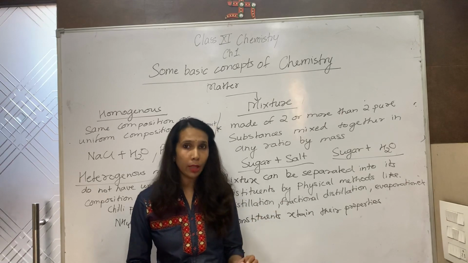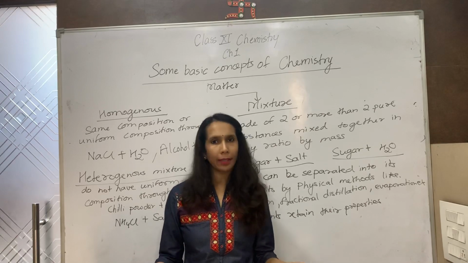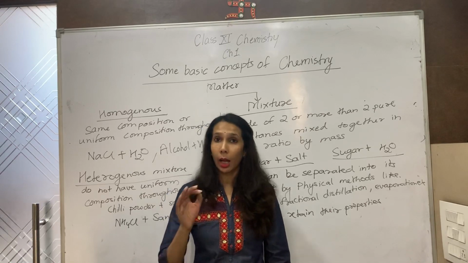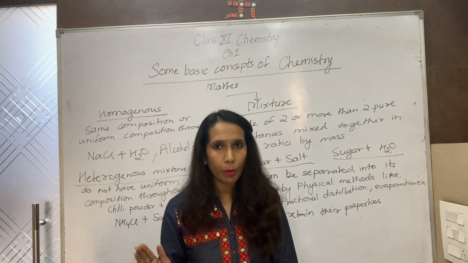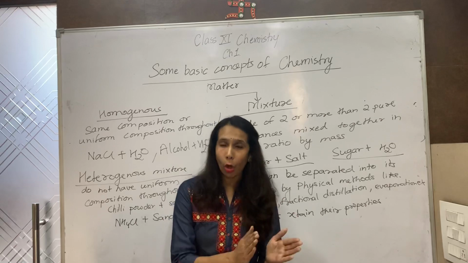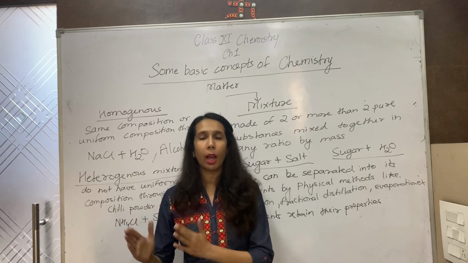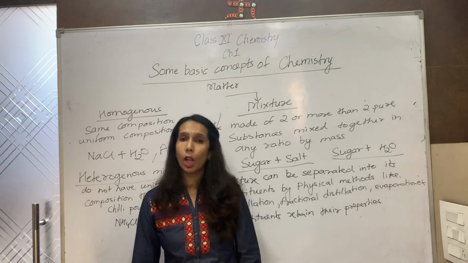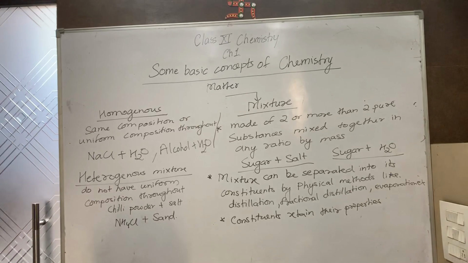Compounds we have classified into inorganic and organic compounds. So we will find that chemistry is also divided into inorganic and organic, and we will do it in detail in the chapters to follow. So we have completed with the chemical classification of matter.